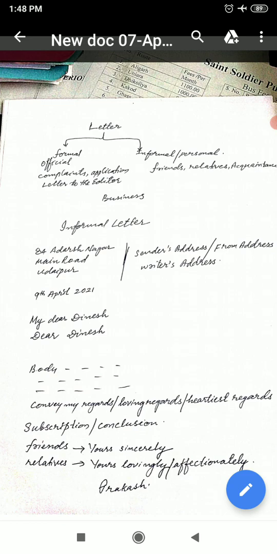Okay. So after the subscription, you have to write the name that you will get from the question. The question will demand the name, and the same name you have to write below the subscription. Suppose there is no name in the question, then you have to write your roll number. Your own name is not allowed to be written anywhere else.